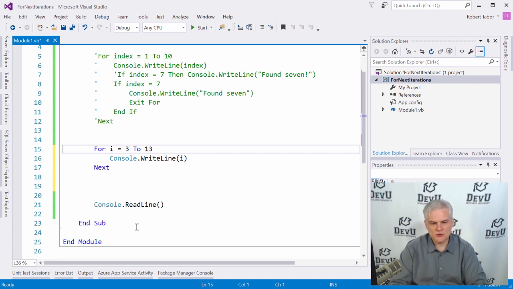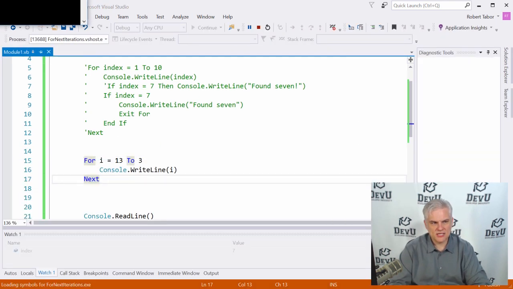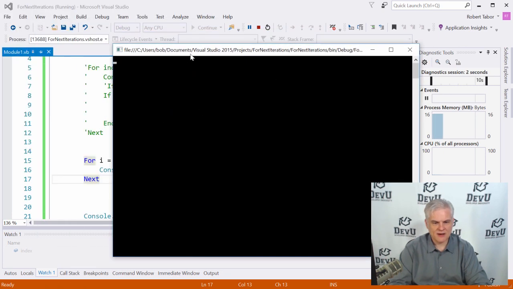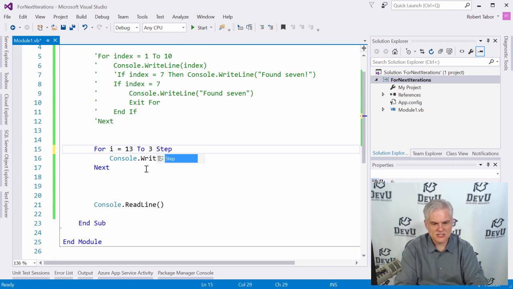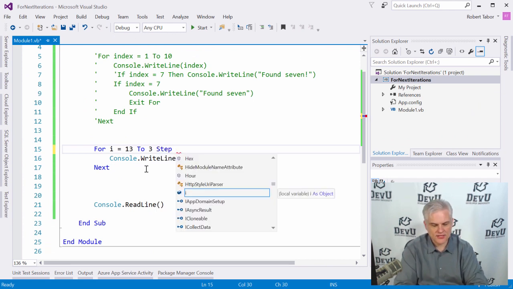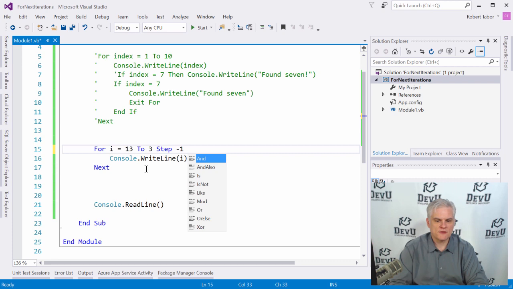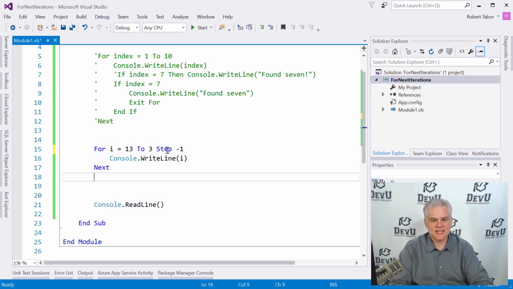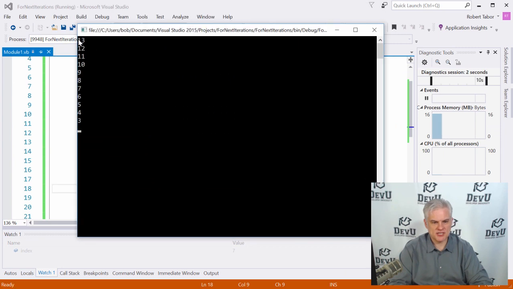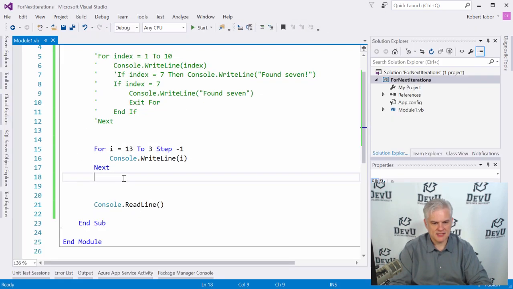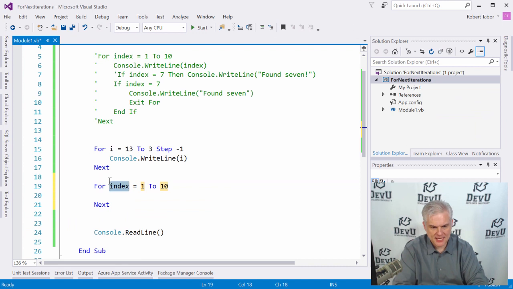The final thing I want to show you about the for next statement is that you can step backwards. So if I wanted to go from 13 to 3, I could do that, but unfortunately, if you just leave it like I wrote it, it's not going to give you any satisfaction. What you need to do is actually add a keyword called step. So I can step backwards through a for statement by saying step -1. And we can do the step to do some interesting things. Here I'm going from 13 to 3. Okay, that's cool. Let's go forward, tab, tab.